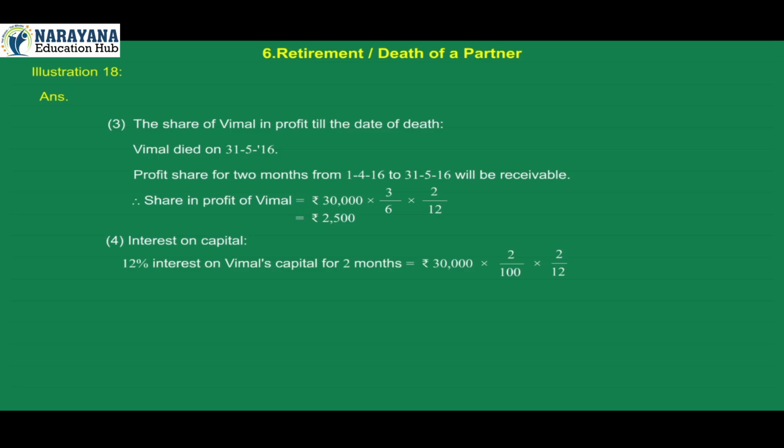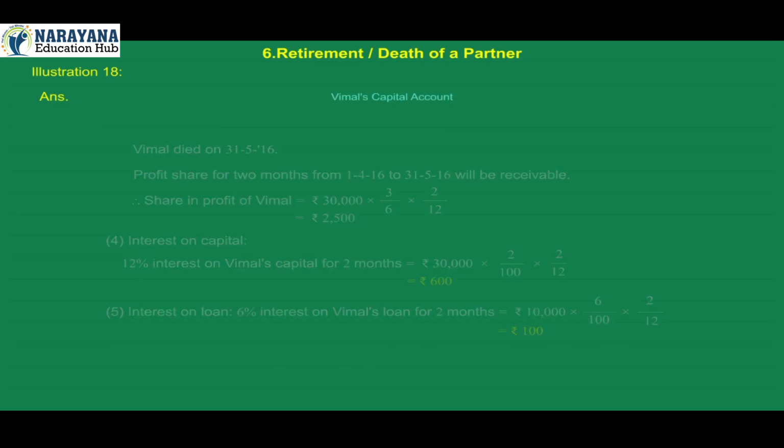4. Interest on capital. 12% interest on Vimal's capital for 2 months is equal to rupees 30,000 into 12 by 100 into 2 by 12 is equal to rupees 600. 5. Interest on loan. 6% interest on Vimal's loan for 2 months is equal to rupees 10,000 into 6 by 100 into 2 by 12 is equal to rupees 100.